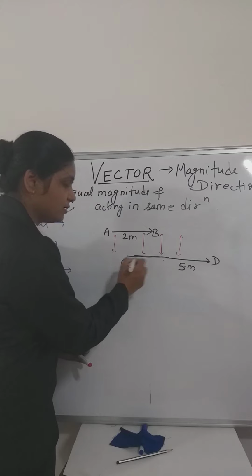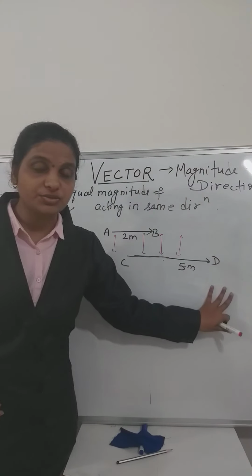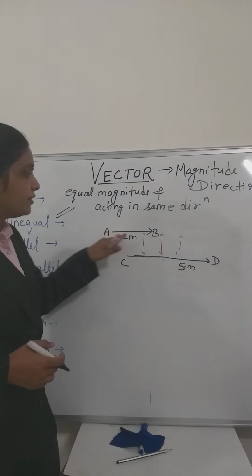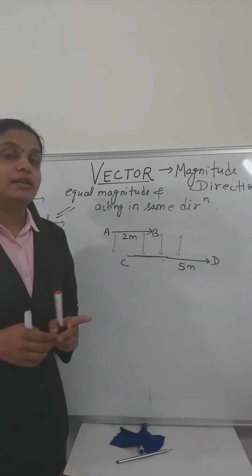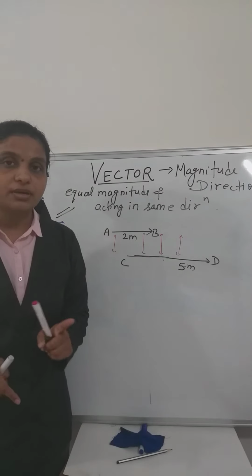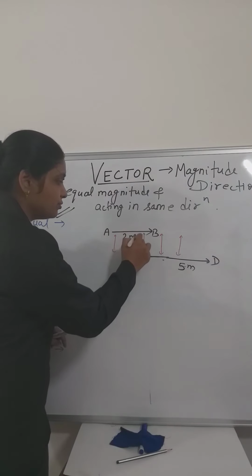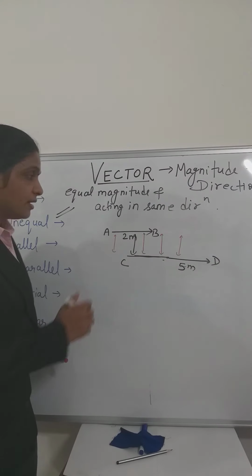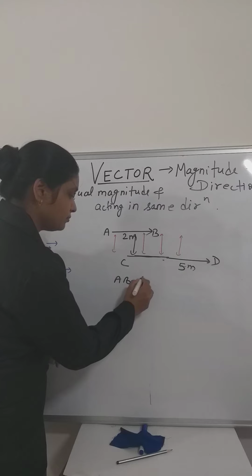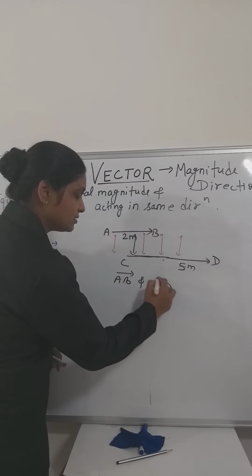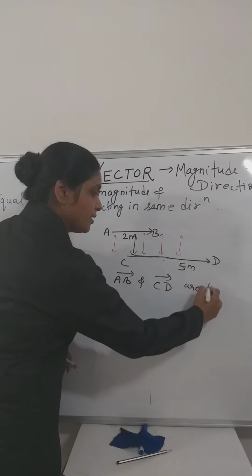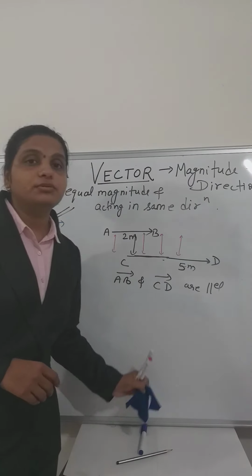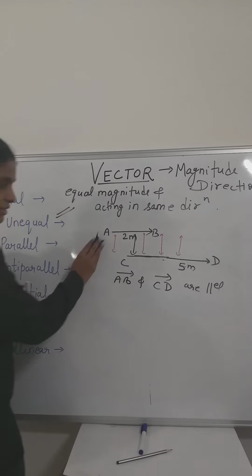Now another vector started from C and ends at D, but the magnitude of CD is now 5 and the magnitude of AB is 2. Now also they are parallel vectors because the distance between these two vectors is also the same, right? Now we can say AB vector and CD vector are parallel vectors, right?